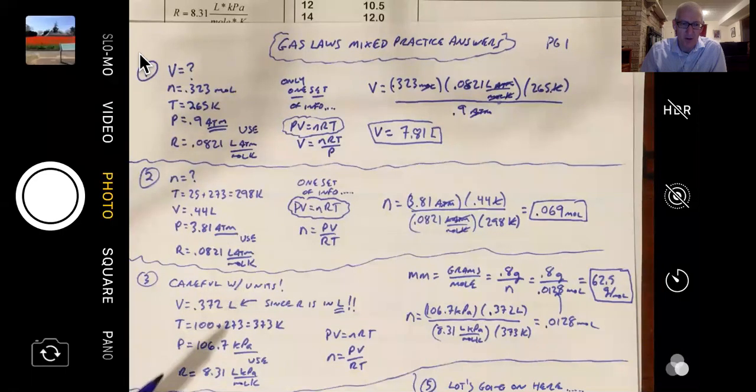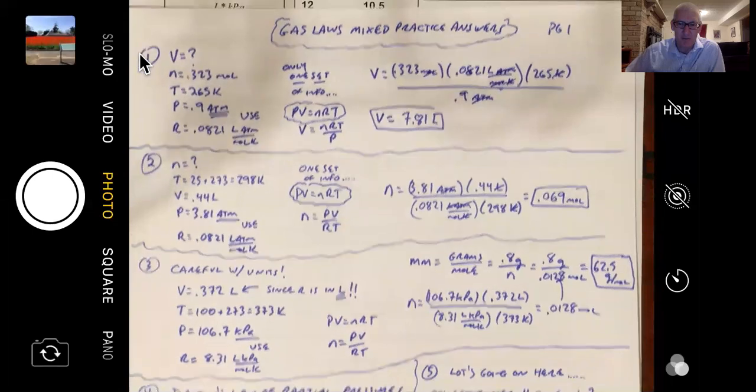We use the right R value because it's in kilopascals, and so you figure out the number of moles. Once you figure out the number of moles, if you know the mass, and you remember that molar mass is grams per mole, you can get to that answer. While we didn't explicitly go over that in the class time video a couple days ago, my hope was that maybe that one we could have figured out.